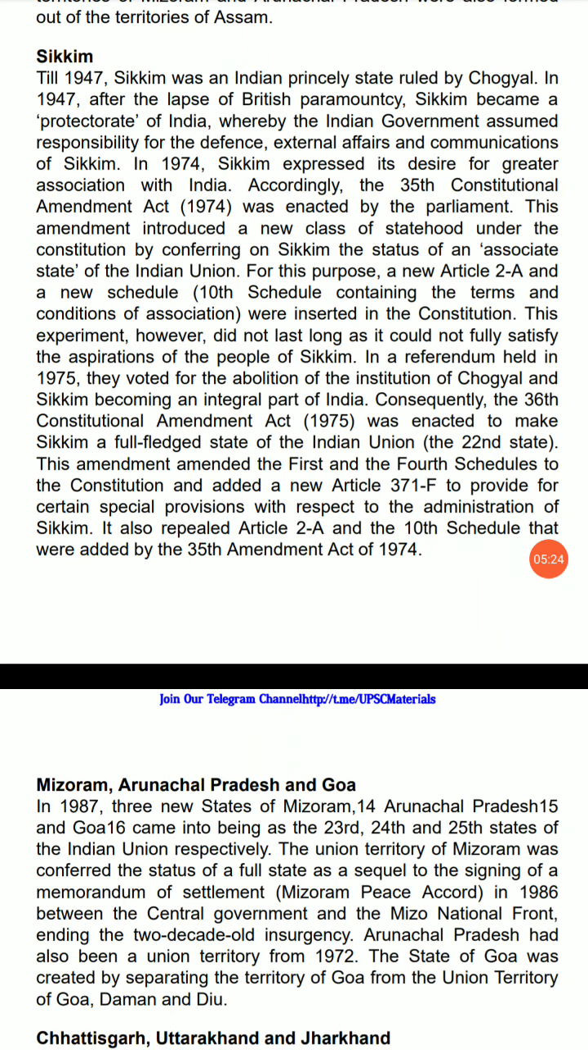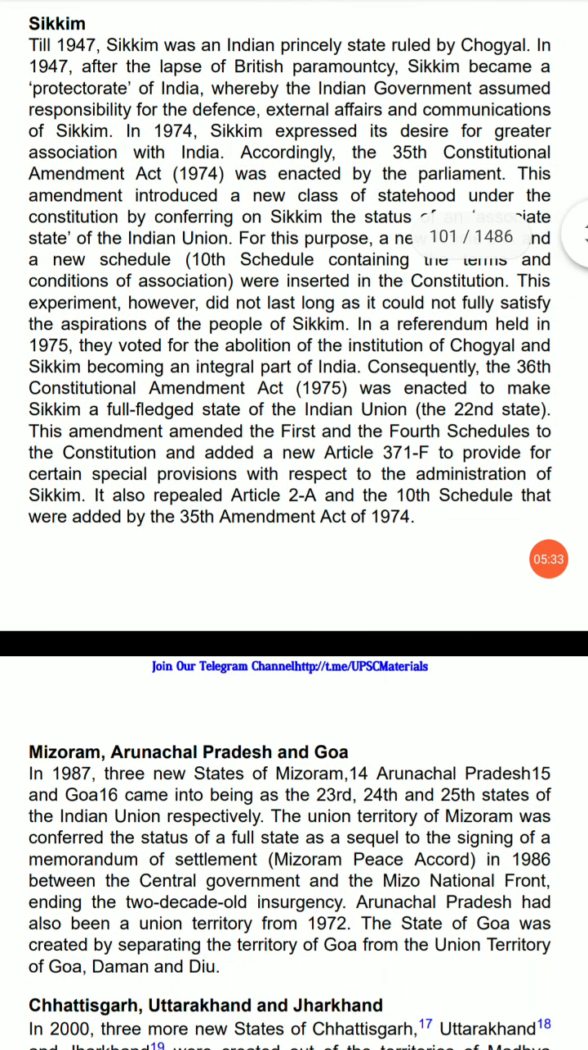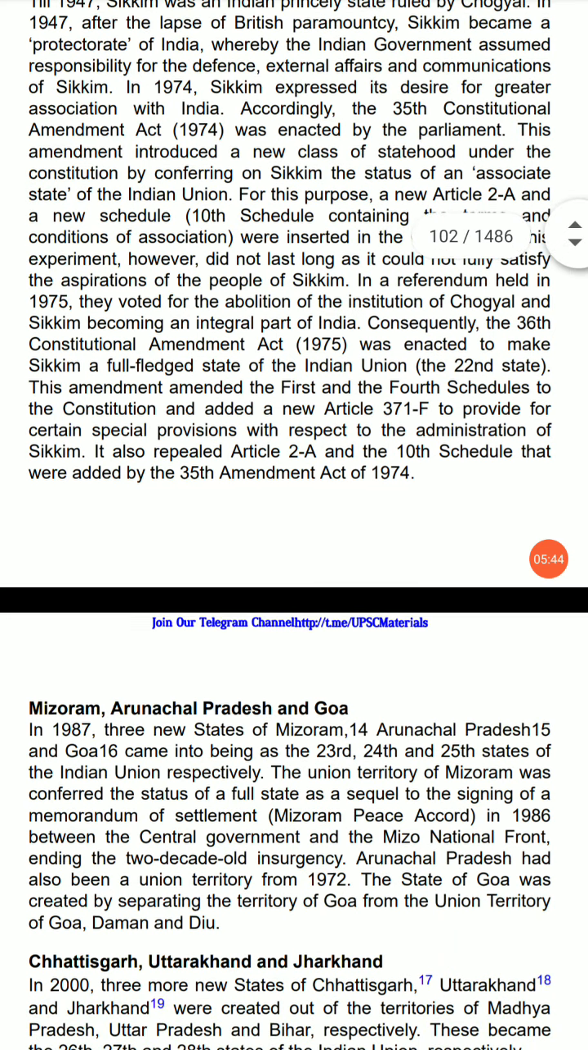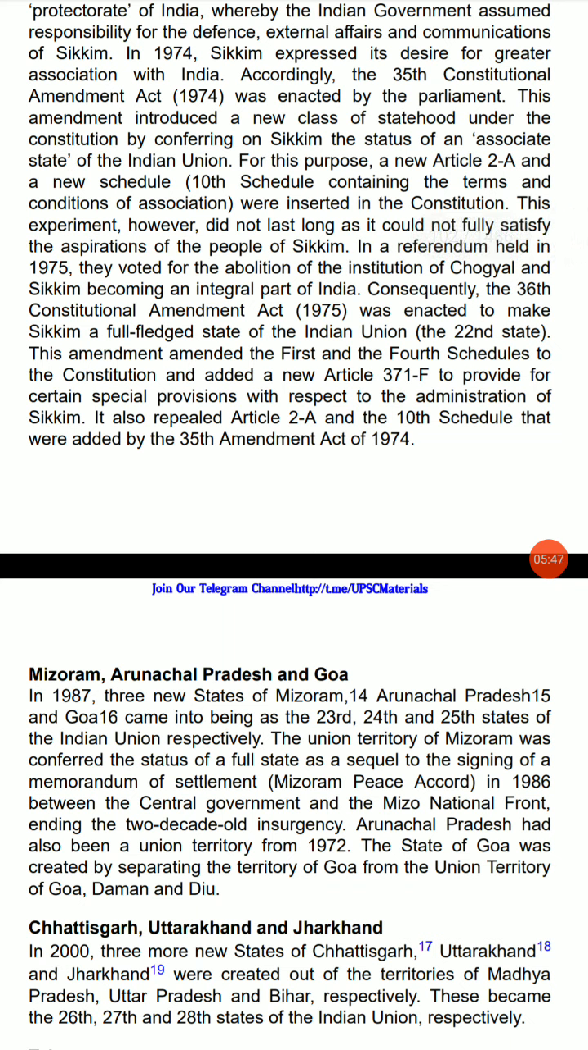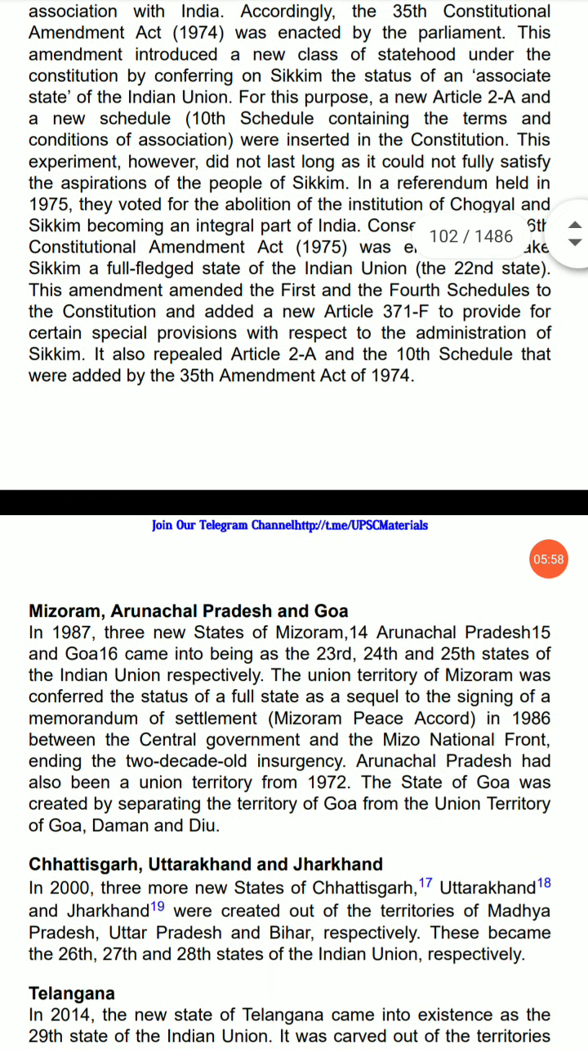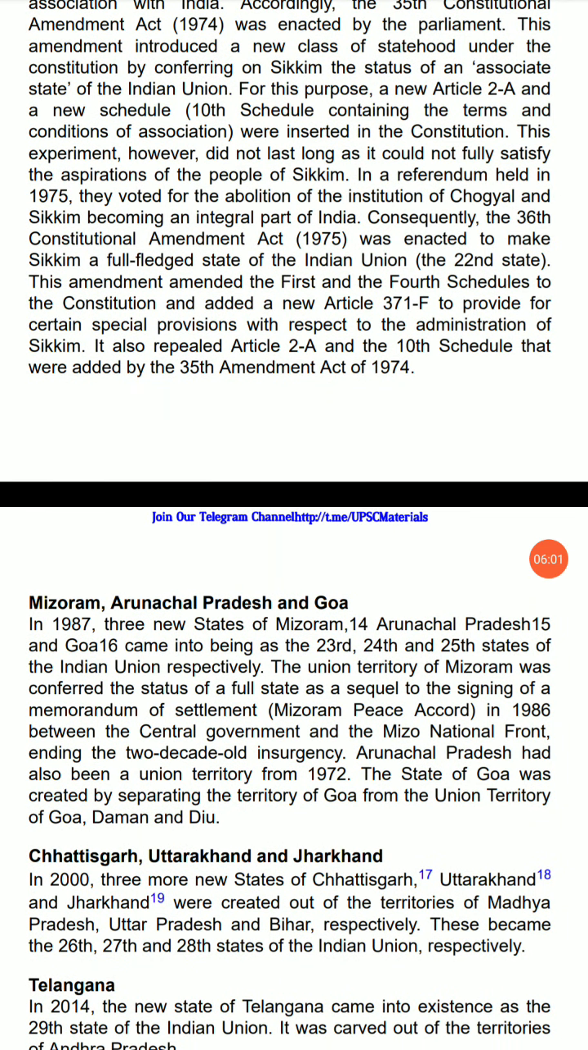Sikkim. Till 1947, Sikkim was an Indian princely state ruled by Chogyal. In 1947, after the lapse of British paramountcy, Sikkim became the Protectorate of India. Hereby, the Indian government assumed responsibility for the defense, external affairs, and communication of Sikkim. In 1974, Sikkim expressed its desire for a greater association with India. The 35th Constitutional Amendment Act 1974 was enacted by the Parliament. This amendment introduced a new class of statehood under the Constitution by conferring on Sikkim the status of a state of the Indian Union.